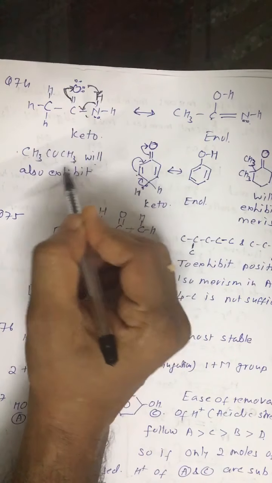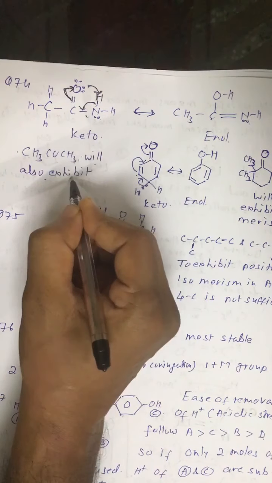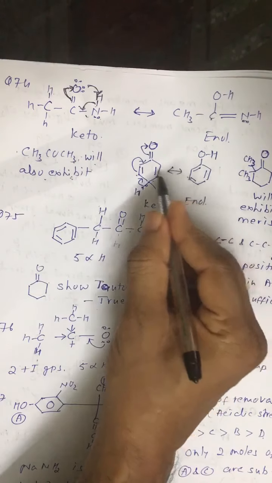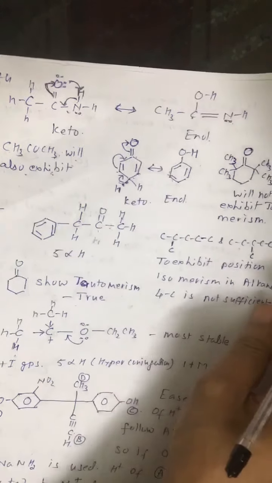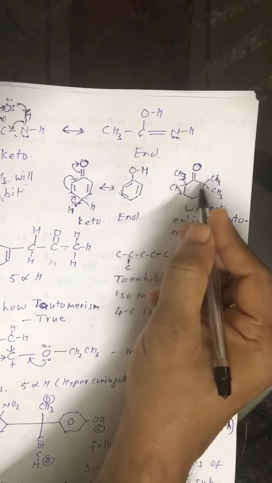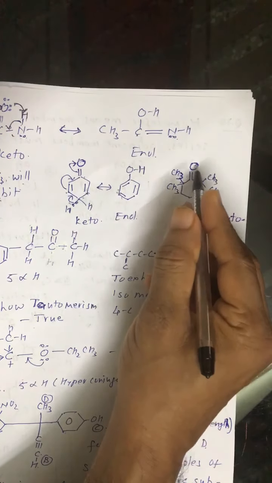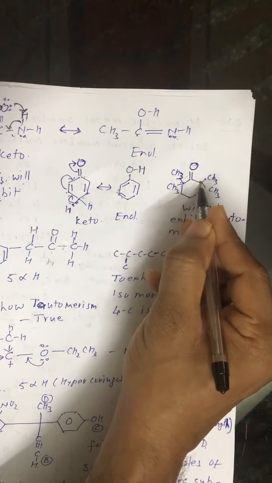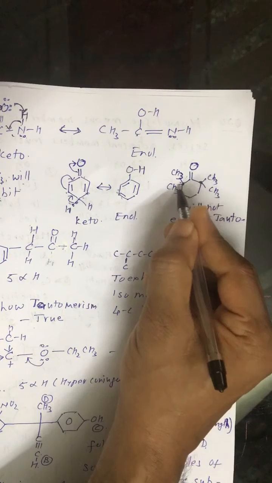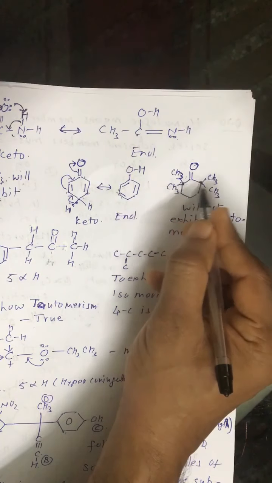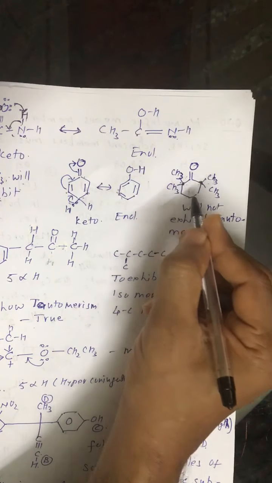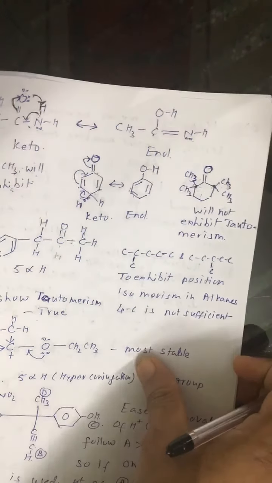Acetone definitely will show keto-enol isomerism, and this structure we have already seen. This is prototropic tautomerization. This is quite possible. But look at this compound, we don't have alpha hydrogen. The carbonyl group is bonded to carbons, and these two carbons are alpha carbons. On these alpha carbons we have methyl groups. So we don't have alpha hydrogen, so it will not exhibit this tautomerism.